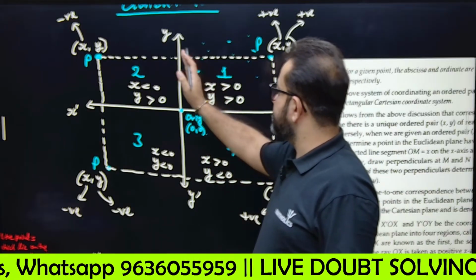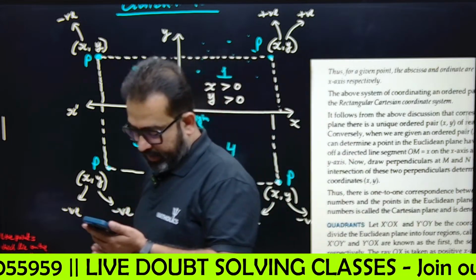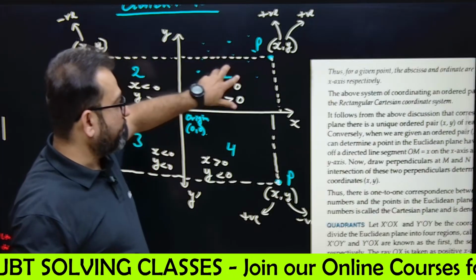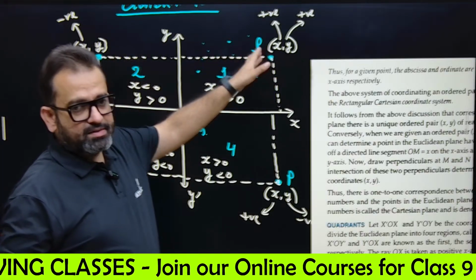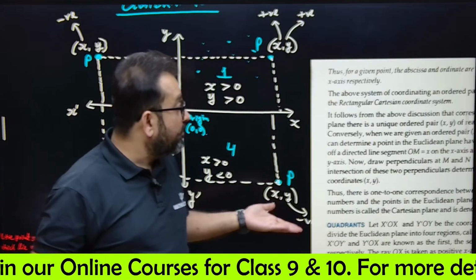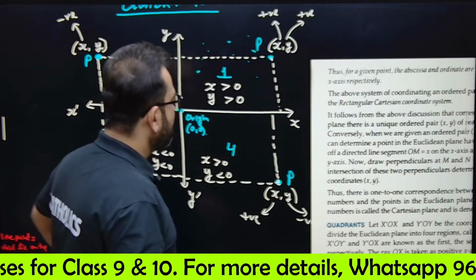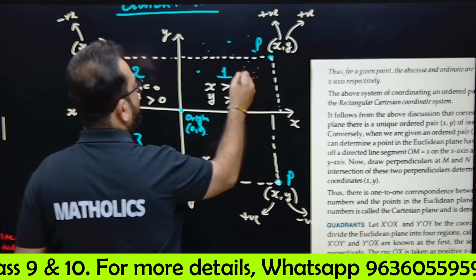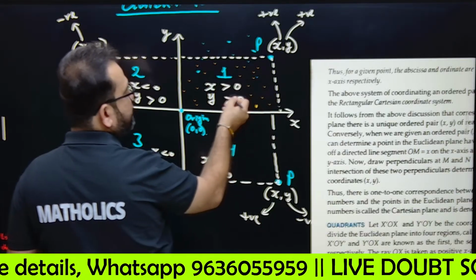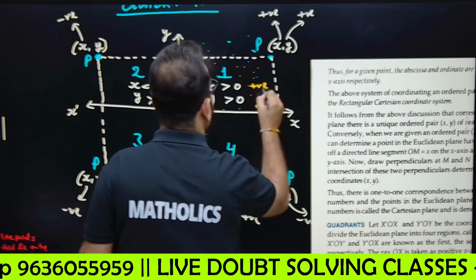In the first quadrant, x is positive and y is always positive. How can we say this? If some point P(x, y) is lying here, the x coordinate is always positive because it is on the right side of the y-axis, and the y coordinate is positive because it is on the upper side of the x-axis. So all points which lie in the first quadrant have x greater than 0, y greater than 0. Greater than 0 means positive.